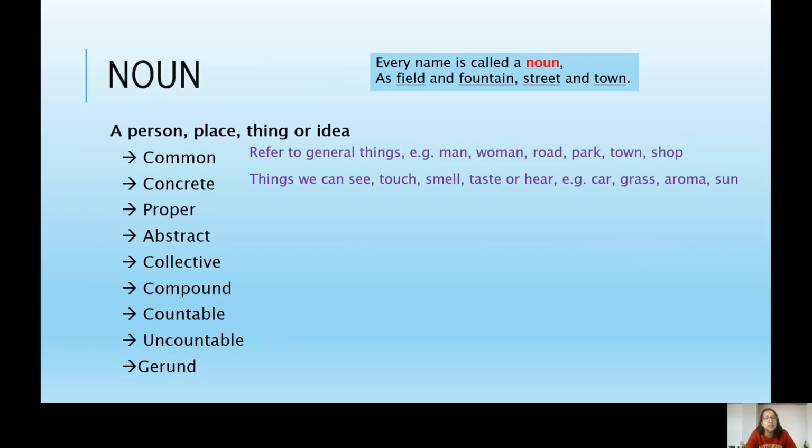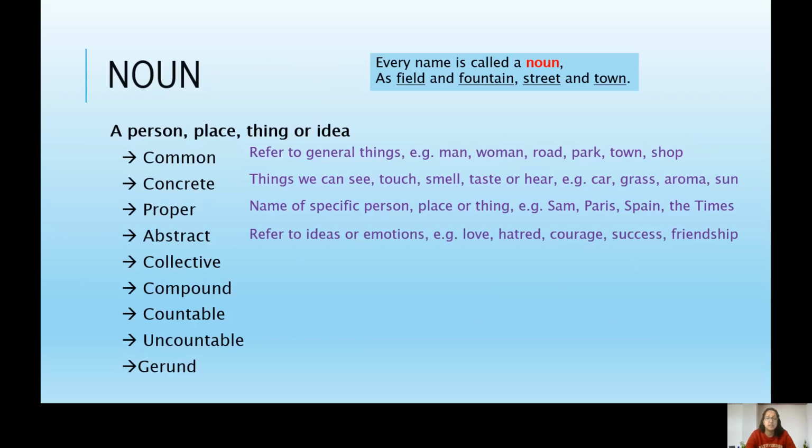A concrete noun is something we can see, touch, smell, taste, or hear. Essentially, anything that we can use one of our five senses to feel. For example, car, grass, aroma, sun. A proper noun is the name of a specific person, place, or thing, like Sam, Paris, Spain, the Times. We use a capital letter with a proper noun because it's a name.